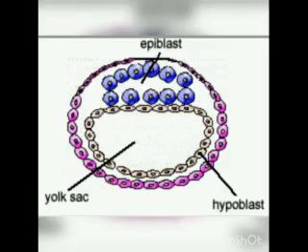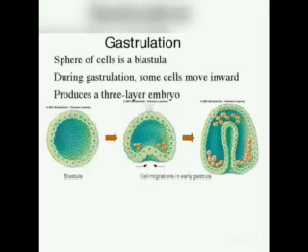Thus, the transformation of blastocyst into a gastrula with the primary germ layers by the movement of the blastomeres is called gastrulation. Each germ layer gives rise to specific tissues, organs, and organ systems during organogenesis.